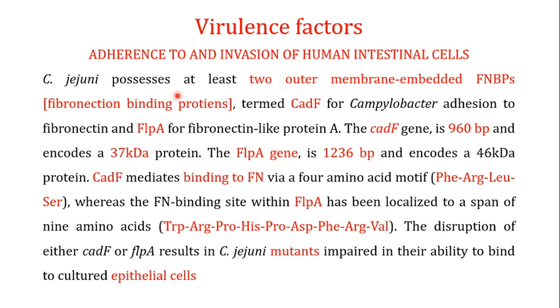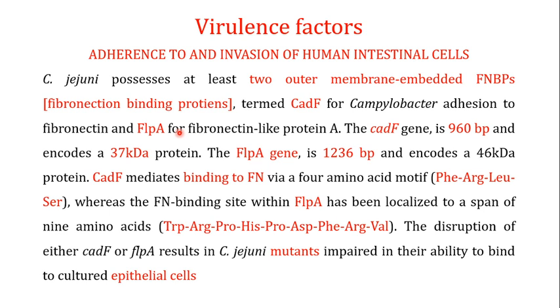Now, C. jejuni possesses at least two outer membrane embedded fibronectin binding proteins. The first is known as CadF, which stands for Campylobacter adhesion to fibronectin.